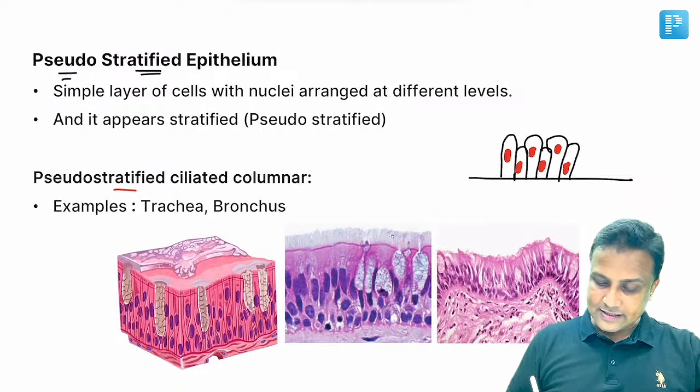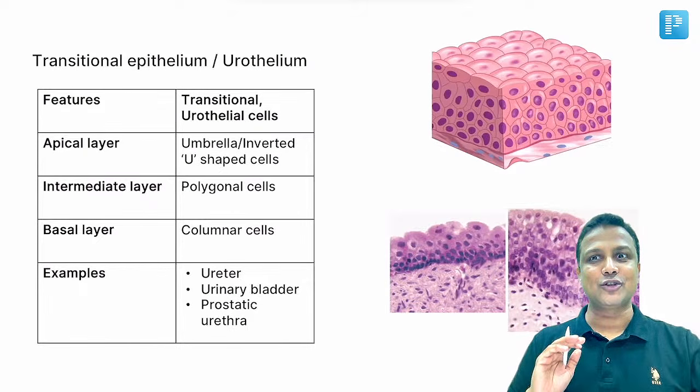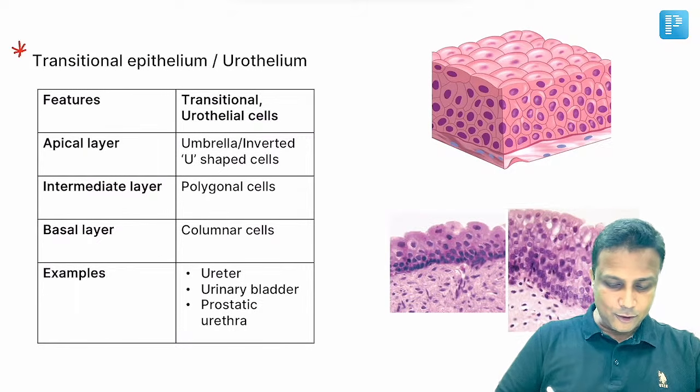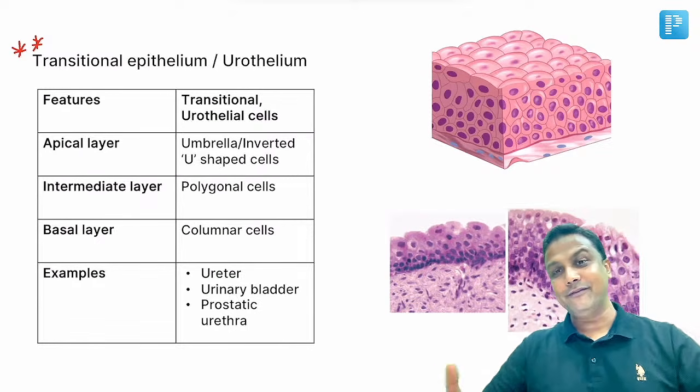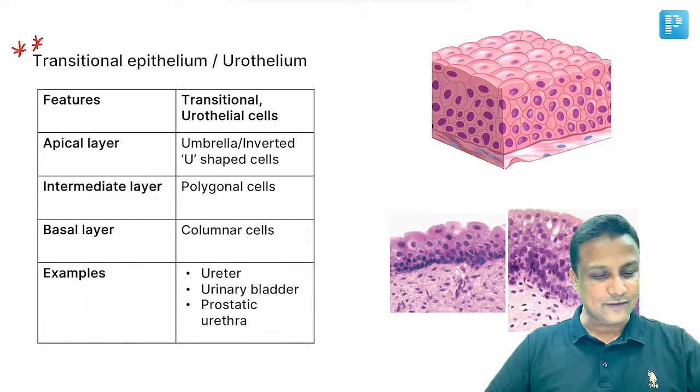Pseudostratified ciliated epithelium होता है ट्रेकिया में और ब्रोंकस में. Please remember that very much carefully. Number 2, transitional epithelium. Extremely important. और ऐसा मुझे ना intuition लग रहा है. I'm feeling that this question is going to come on 17 January. 17 जनवरी को ये सवाल पूछा जाएगा.